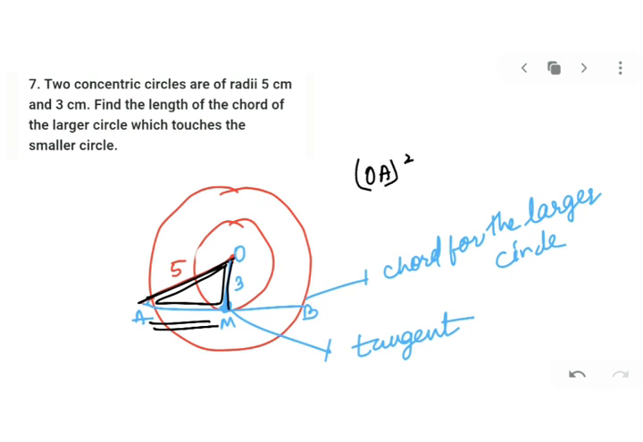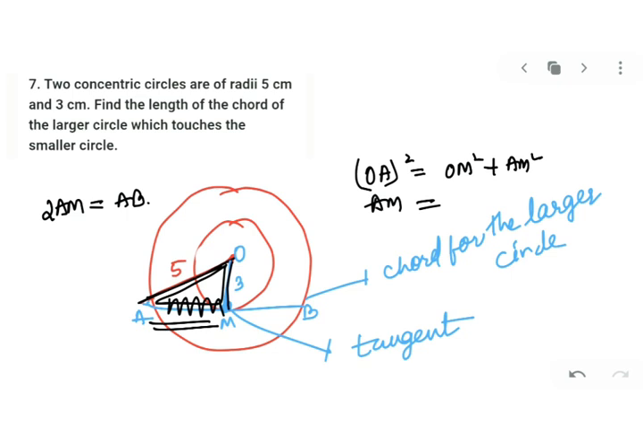OA square is equal to OM square plus AM square. From there I will get the value of AM. Now once I got the value of AM, I will double it to find AB. So I will say 2AM will be equal to AB. So AM will be half of AB and AB will be double of AM.